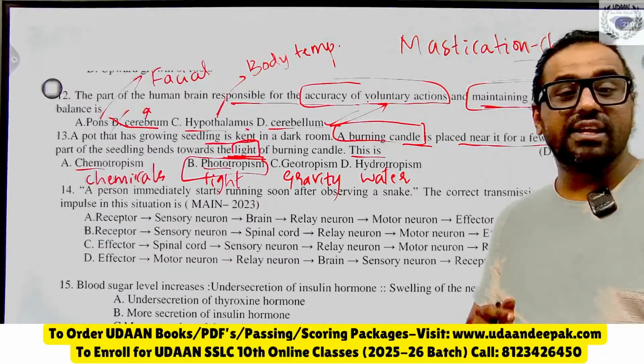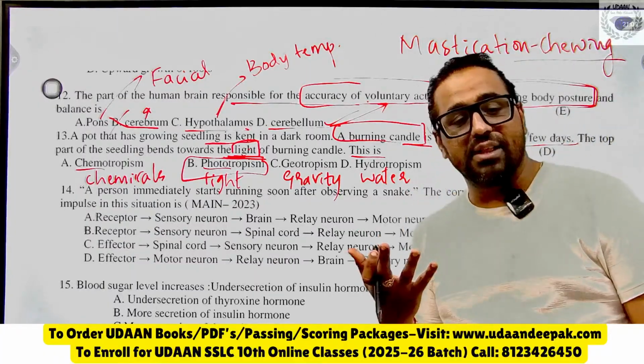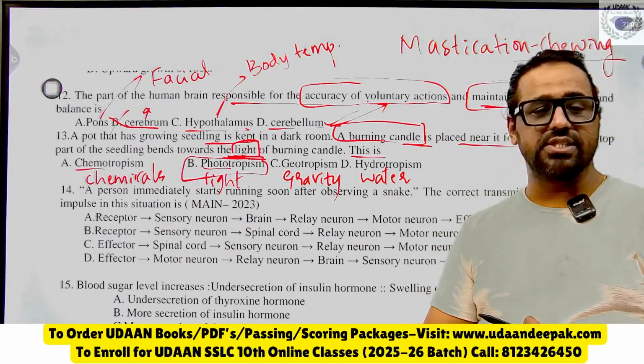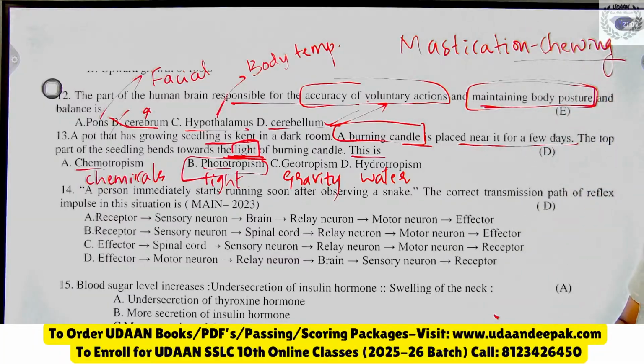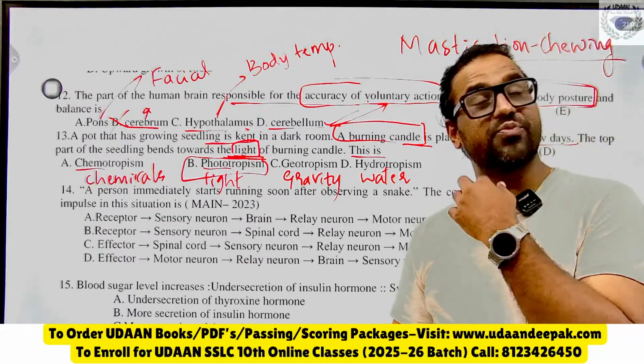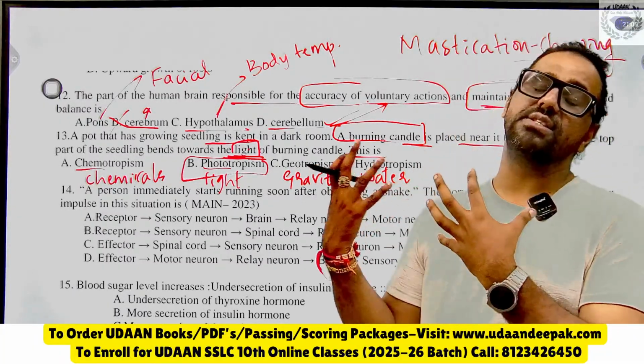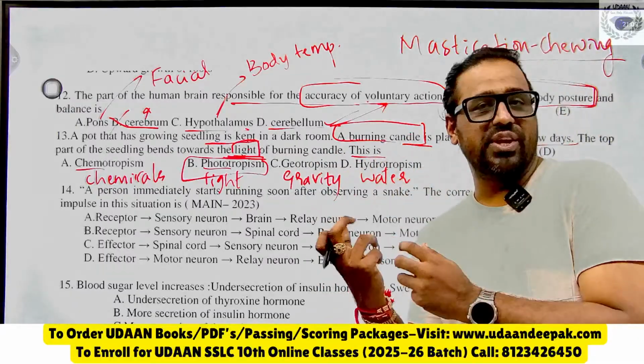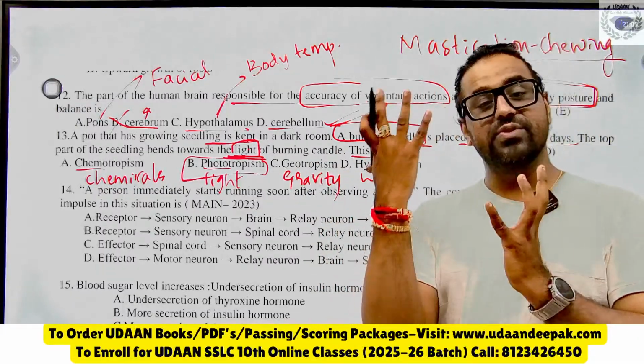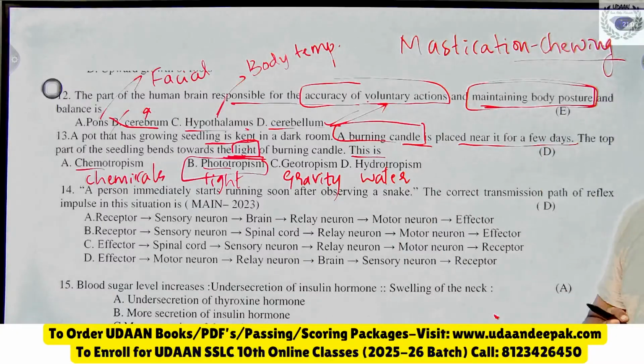Chewing. That one we call mastication, Tejas. So that will be controlled by pons. Pons controls facial expression during happiness, tension, angriness, fear. So how your face will change. Same thing here. Mastication is chewing.